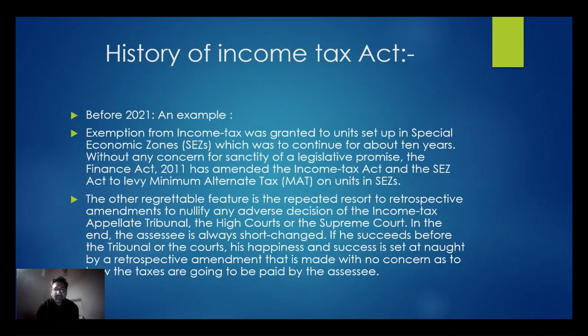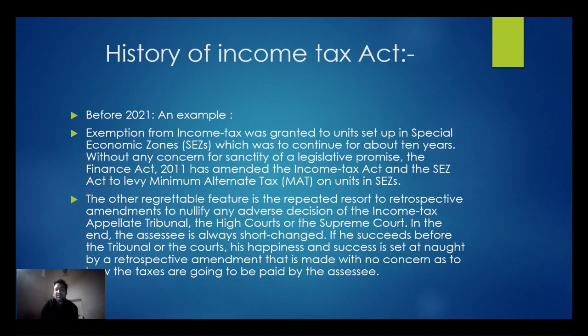So the example is like we have special economic zones, which were exempted from income tax. Various economic zones were exempted from income tax for a continuous period of 10 years. So without any concern for the sanctity of the legislative promise, the Finance Act 2011 was amended, and units in special economic zones were levied minimum alternate tax. So suppose we have a company that is working in a special economic zone, the tax was levied there.